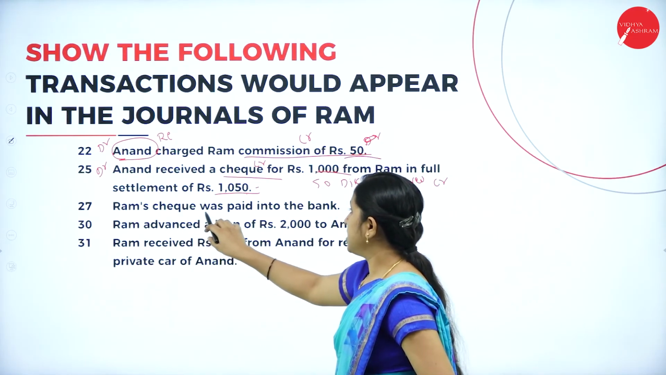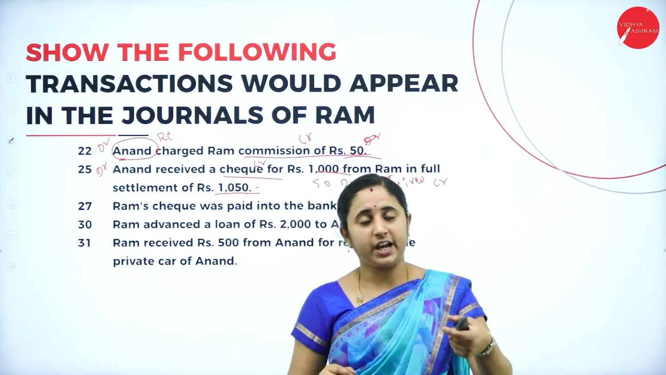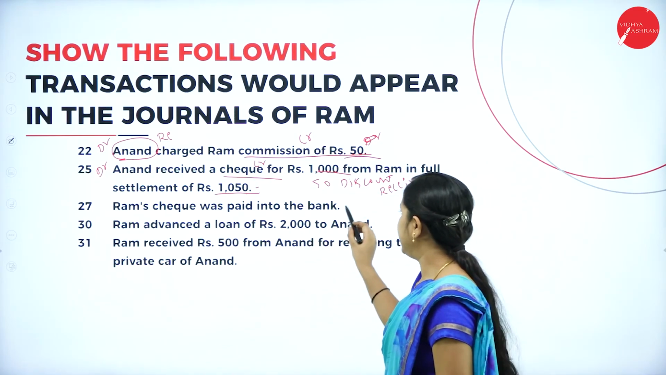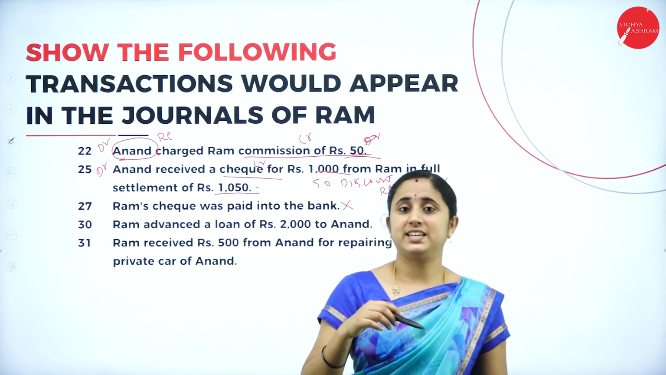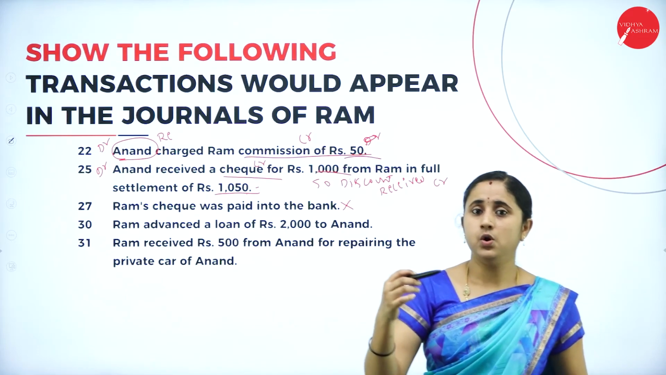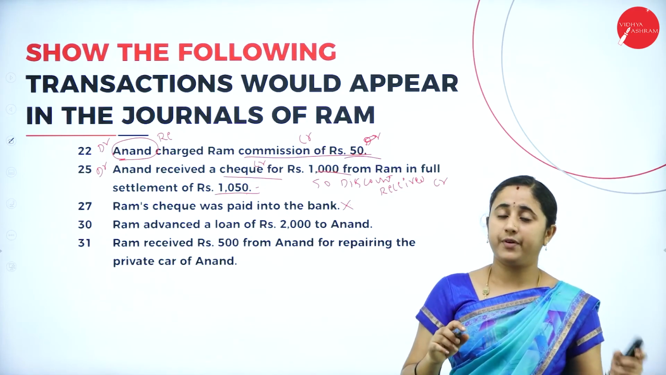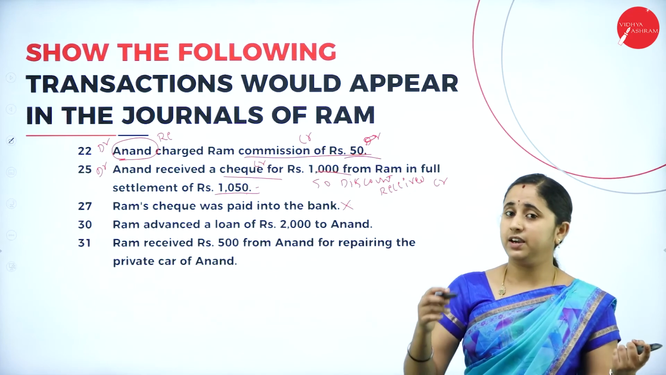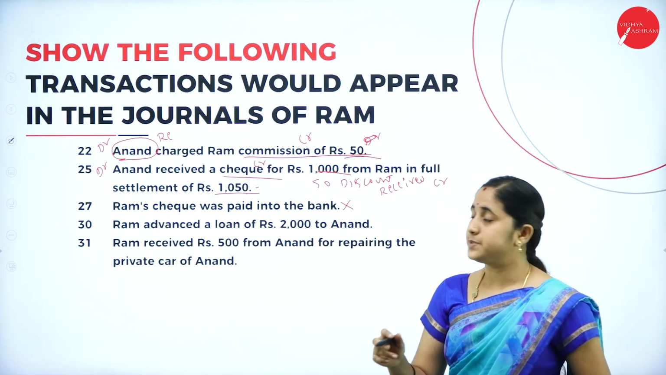Next, Ram's check was paid into bank. That means you gave a check to Anand. He is depositing it in the bank. So this entry will not affect Ram, because he has already considered that I have paid the check to Anand. So this entry is not affected. It will affect only the bank as well as Anand. So Anand is receiving, bank is giving. So here it will not affect Ram's account.